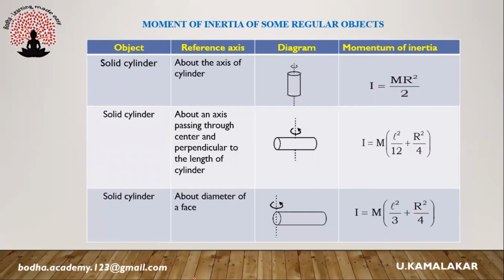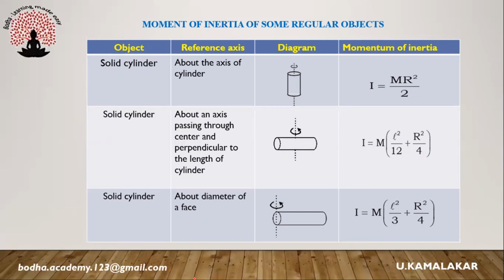For a solid cylinder rotating about the axis of the cylinder, the moment of inertia is mr²/2. For a solid cylinder rotating about an axis passing through center and perpendicular to its length, I = m(L²/12 + R²/4).